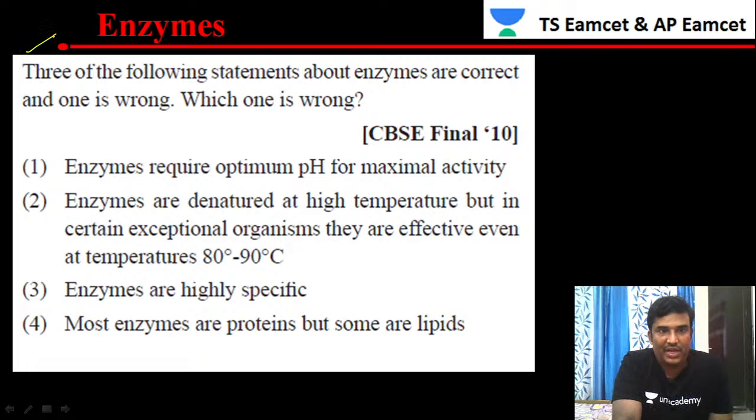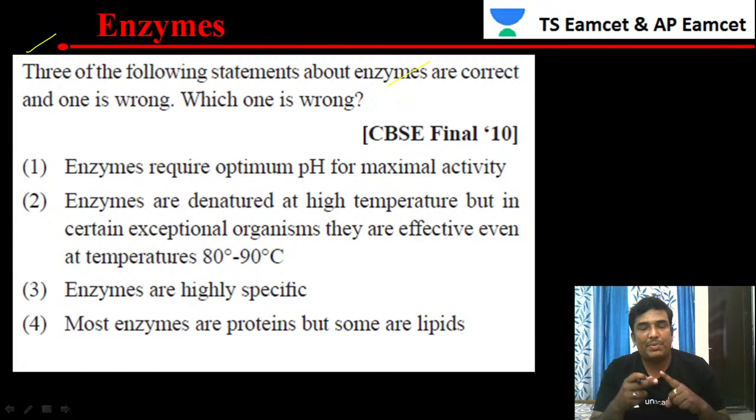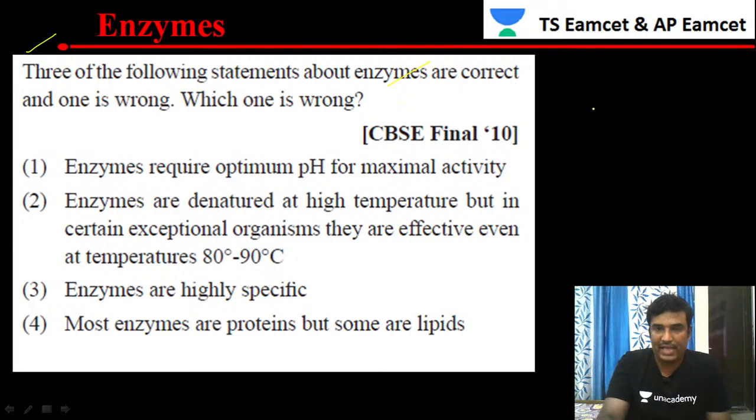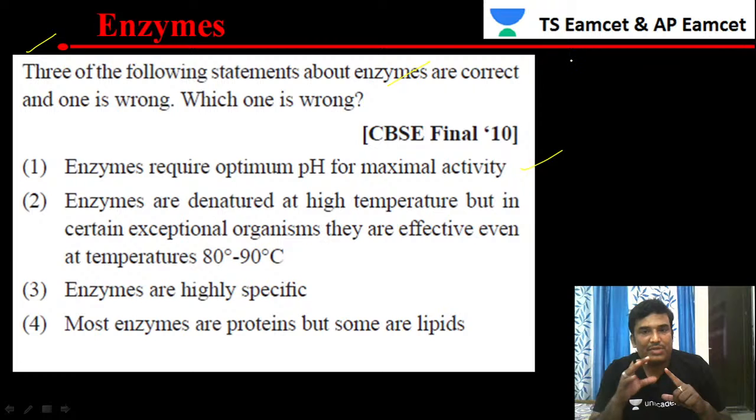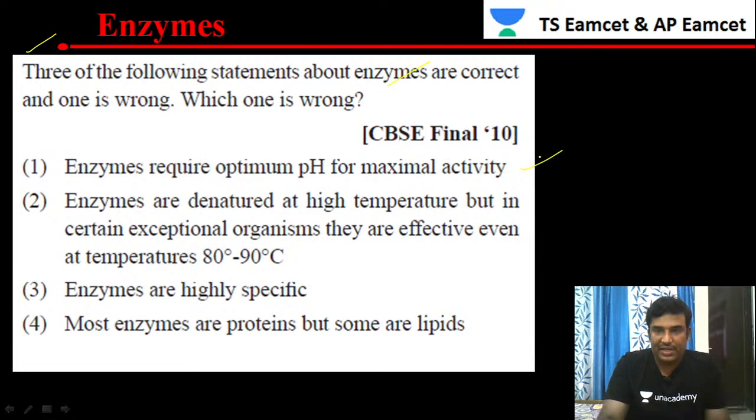Three of the following statements about enzymes are correct and one is wrong. Which one is wrong? Enzymes require optimum pH for maximal activity. Every enzyme requires optimum pH for maximum activity, so that statement is correct. For example, the enzyme pepsin is active at its own optimum pH, which is 2 to 3. Then, enzymes are denatured at high temperature, but in exceptional cases they are effective even at 80 to 90 degrees centigrade. So statement 2 is also correct.